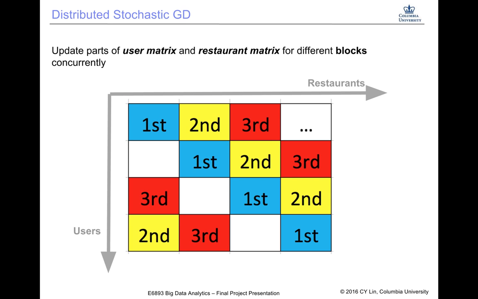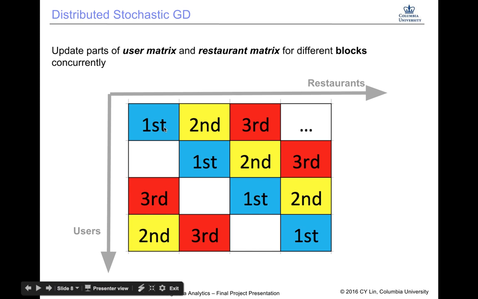The user axis and the restaurant axis are both divided into n segments, so the whole matrix is divided into n squared blocks. The number n here is set by the cores we have. We have 4 cores, so we divide the matrix into these 4 blocks.